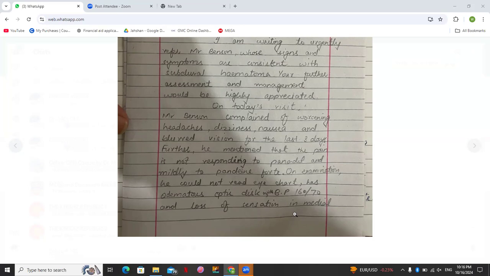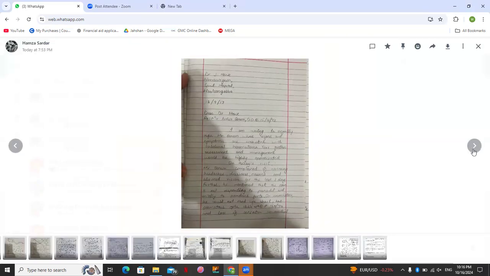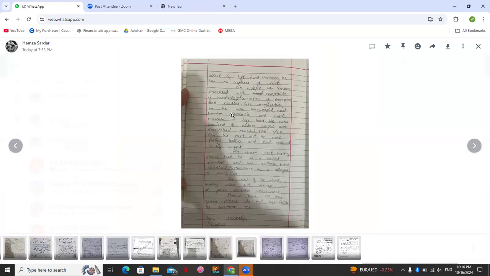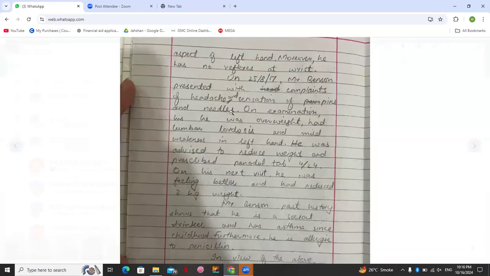The other thing here is could not read eye chart. Could not is not present. Just write simply, he is not able to read eye chart. You're writing everything in a good way, so you have to keep on writing that way. Rest of the things are fine. These two are grammatical errors. Please follow that. If you would have not made this mistake, it would have been much better.